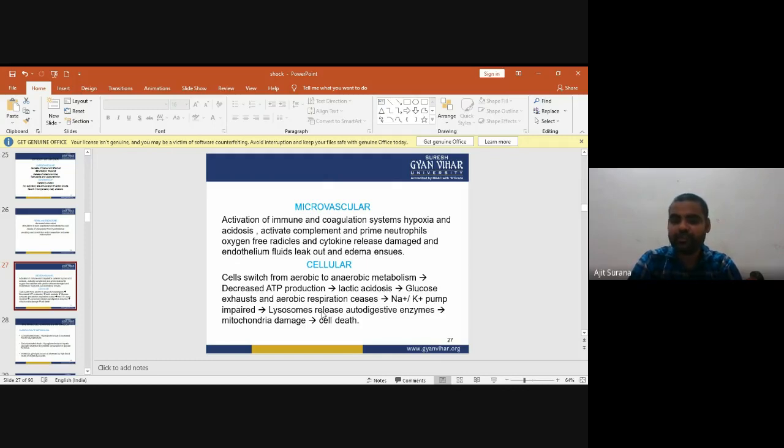When the sodium and potassium pump is impaired, lysosomes release autodigestive enzymes. Due to the release of autodigestive enzymes, mitochondria are damaged and death of the cell may occur.